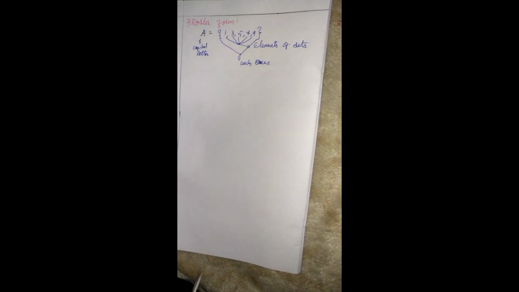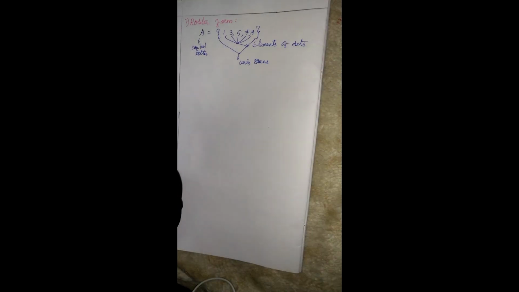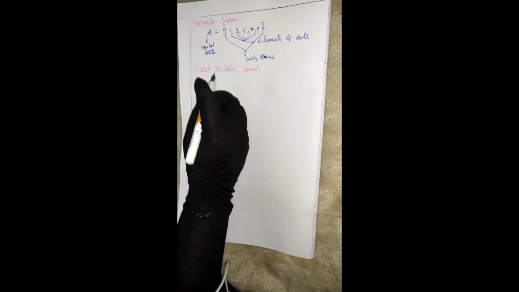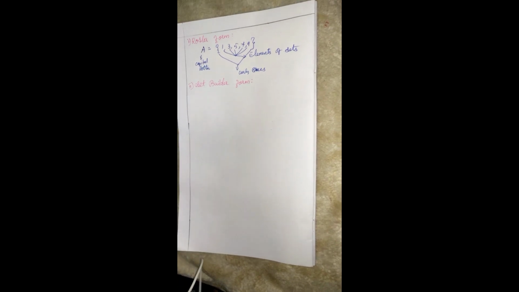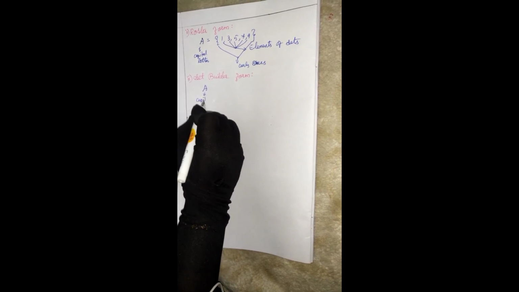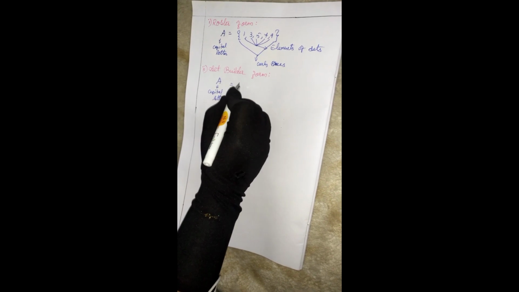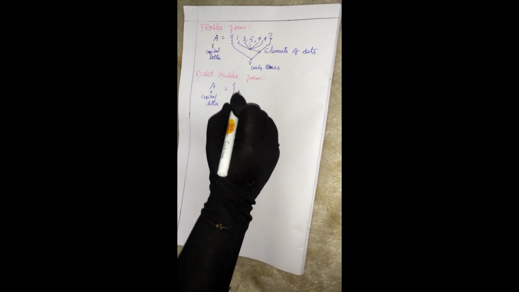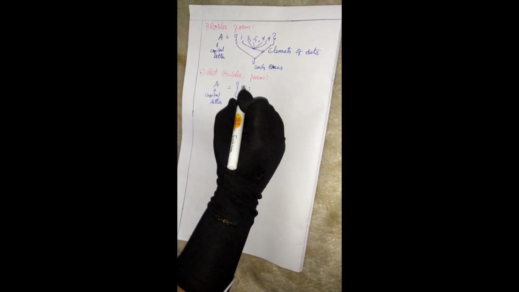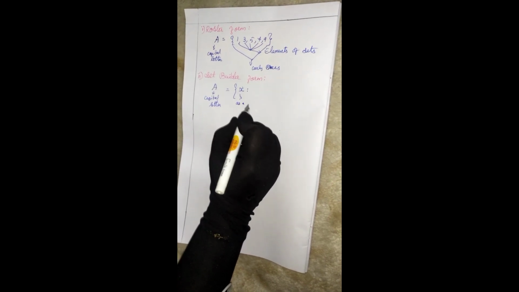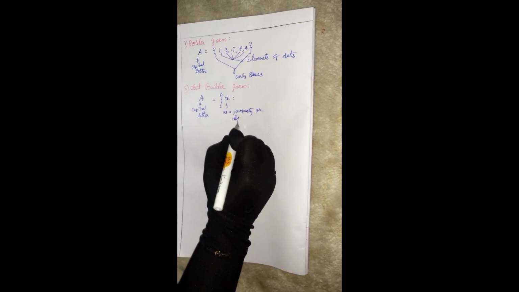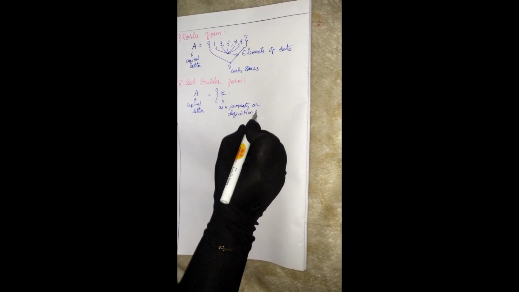Now we will see the set builder form. In set builder form, as in roster form, the first letter should be a capital letter, then open the bracket, X. This X is a property or definition of the X element.